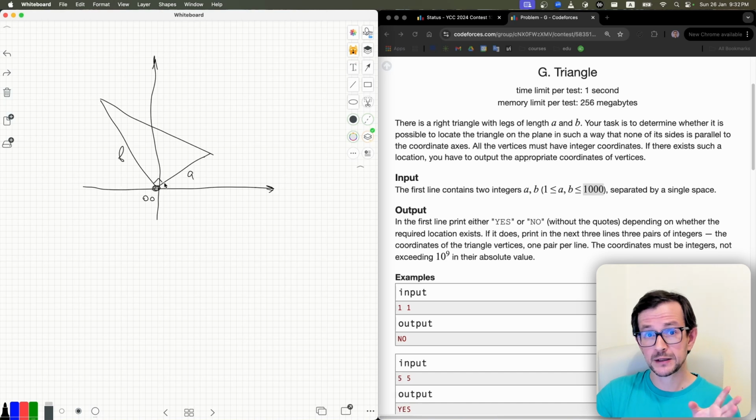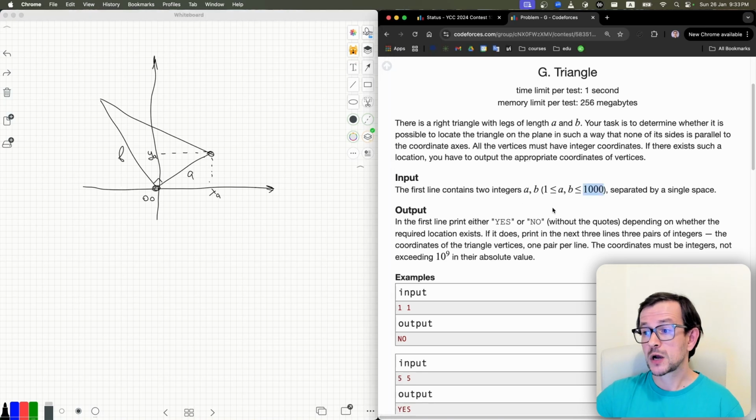Now, let's orient our triangle in such a way that this point is in the positive quadrant. We can always do it. If we had a 0 coordinate, we would have a side parallel to an axis, so all coordinates are non-zero. So let's shift and rotate our triangle in such a way that this point has positive coordinates. So it has some positive coordinates x_a and y_a. So we have coordinates of both points.